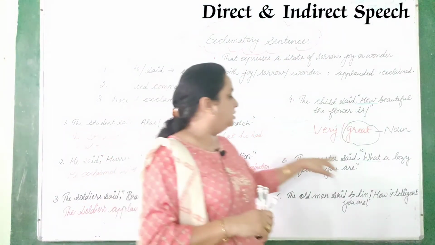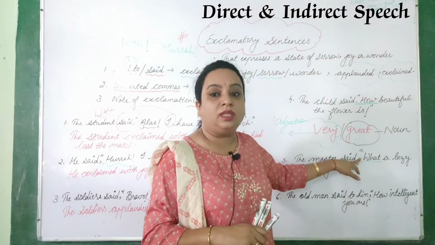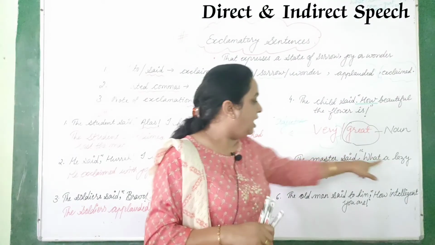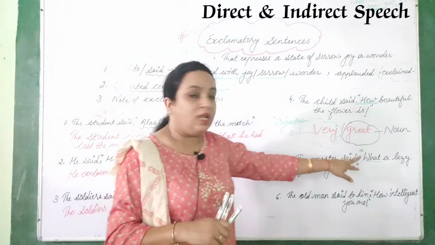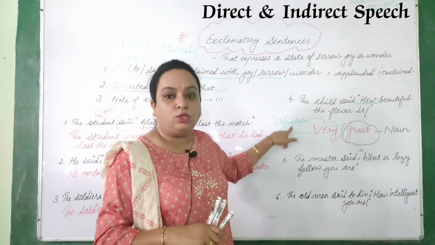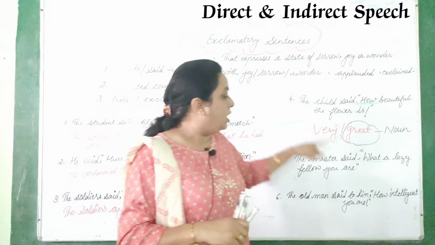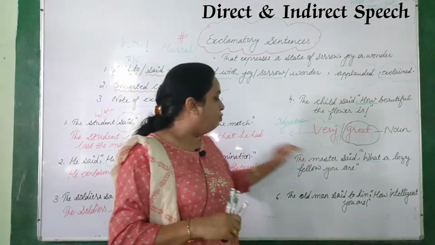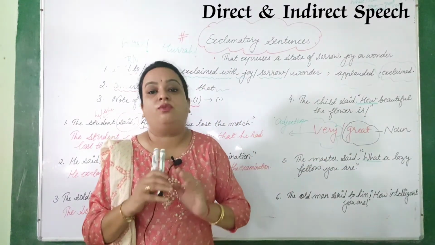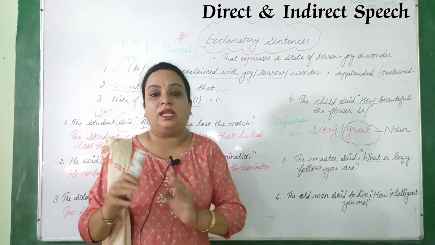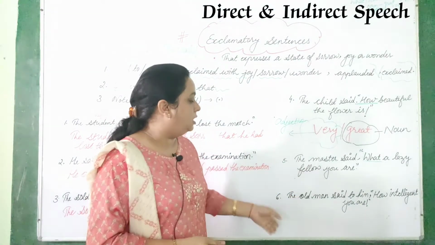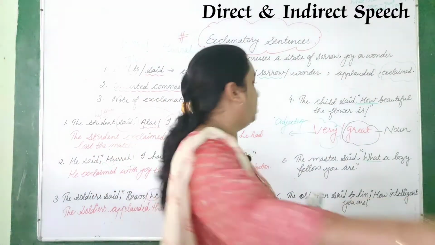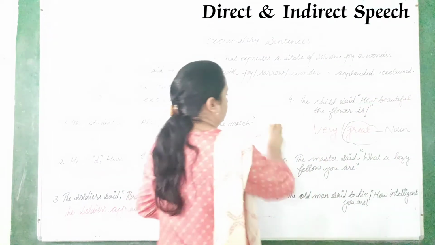The master exclaimed that I was. Lazy is what? Adjective. So we have to use very. I was very lazy fellow. Clear?